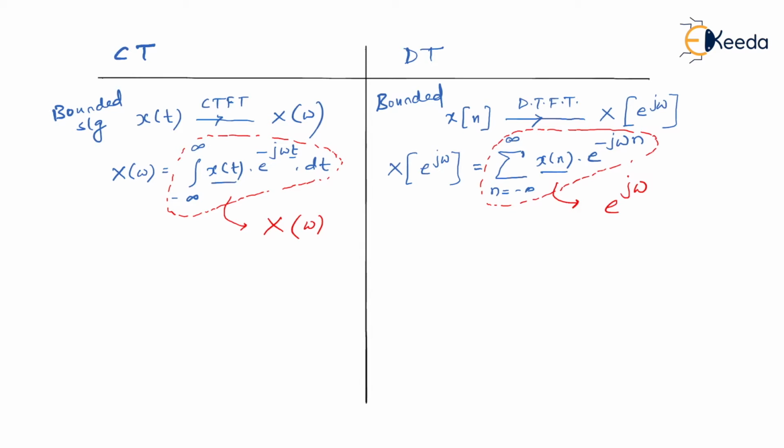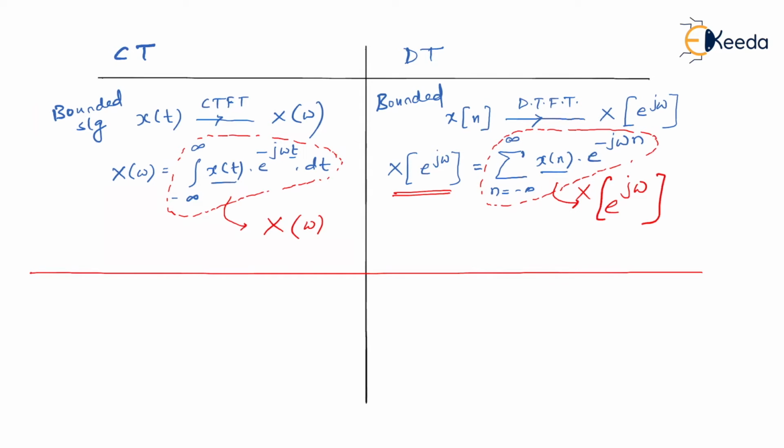Since you get an expression in terms of e to the power j omega, it is called a function of e to the power j omega, and that's the reason we write the discrete time Fourier transform of x of n as capital X of e to the power j omega.